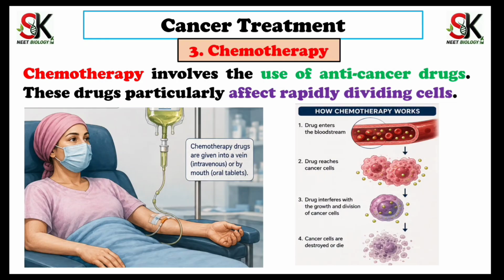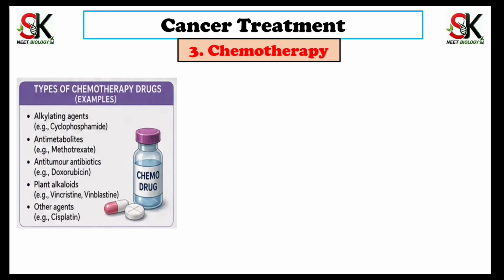Let us understand how chemotherapy works. As shown in figure, chemotherapy drugs are given into vein, that is intravenous, or orally with the help of tablets. These drugs enter the bloodstream and reach the cancer cell, where it interferes with the growth and division of cancer cell and cancer cells are destroyed.